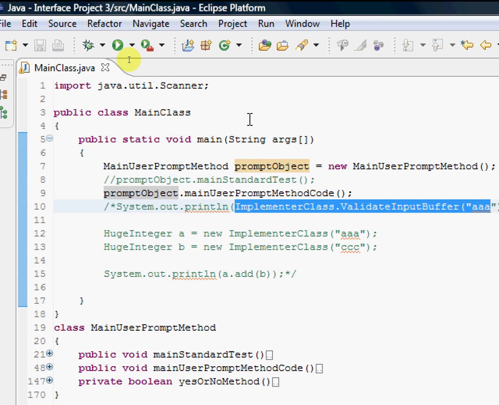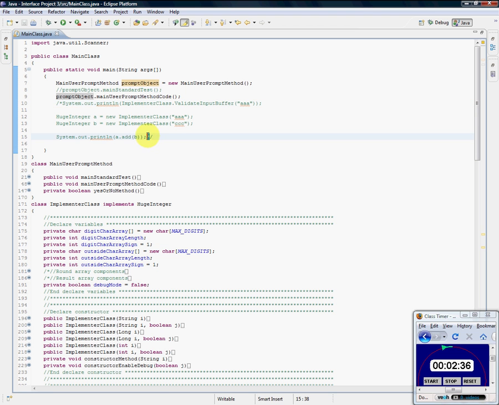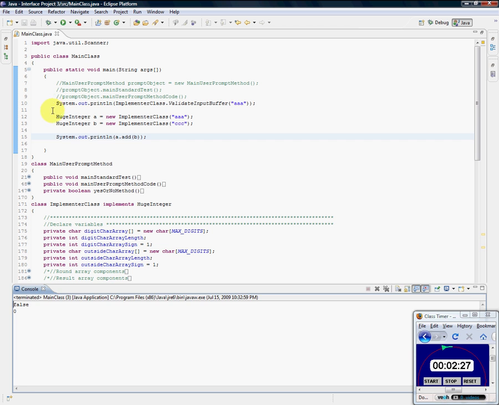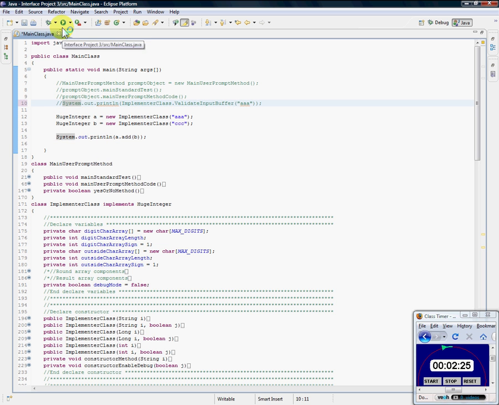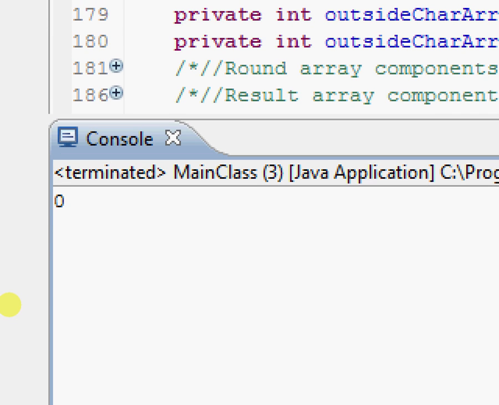So validation is important, even though I showed you that this really works without validation. Well, it sort of works. When it tries to add AAA and AAA, I have a security thing, not security, but when it identifies anything that's not a number or a plus sign or a negative sign, it's just going to return 0.